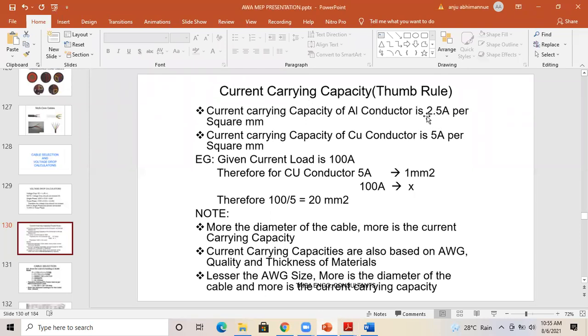For aluminum, it is 2.5; for copper, it is 5 ampere. So this is the basic introduction regarding the cable. We have gone through the basic structure and insulation types, and the cable codes, like AYFI and copper, steel wire armored, PVC outer sheath. These are different ways to express cables using cable codes. And now we have gone through the different cores of cable, like 1 core, 2 core, 3 core, 3.5 core, 4 core.